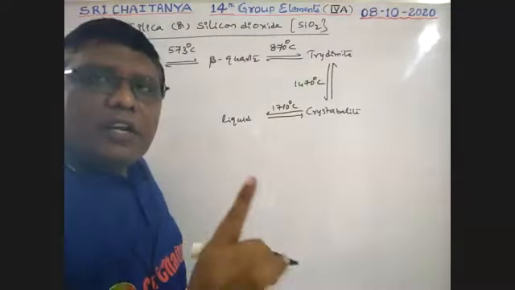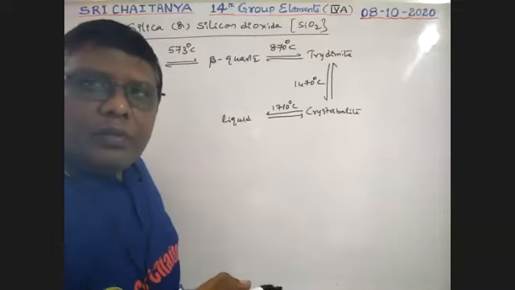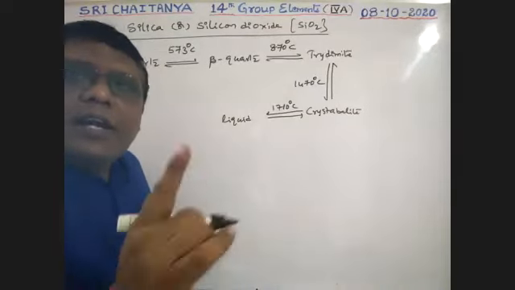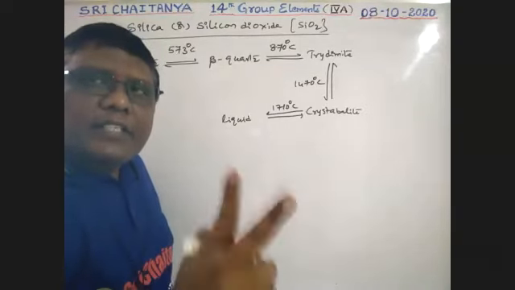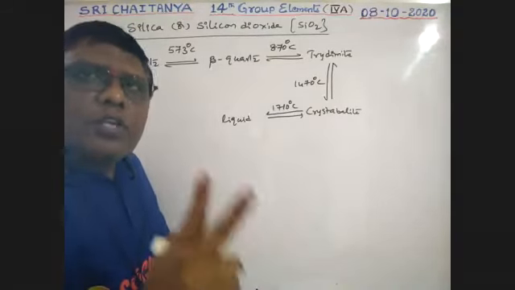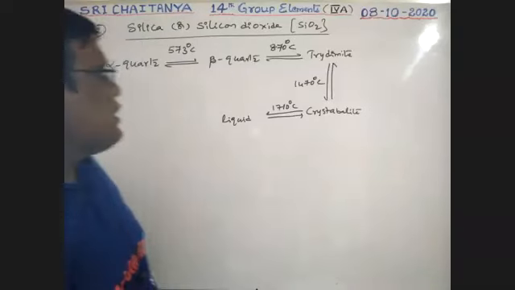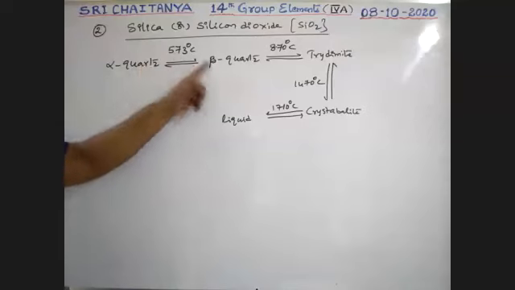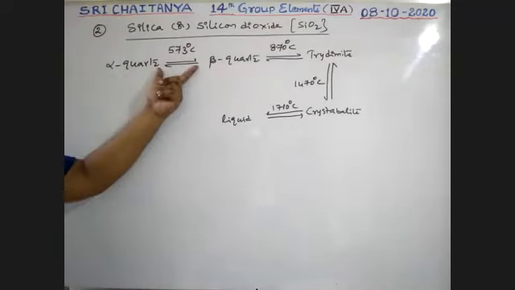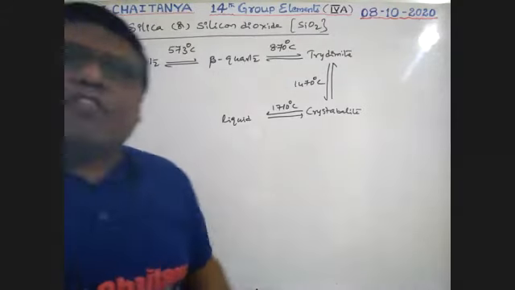So conversion of one form into another form happens by heating. These temperatures are called transition temperatures, at which two allotrope forms coexist in equilibrium. The transition temperature of alpha and beta forms is 573. Above 573, beta quartz. Below 573, alpha form. At 573, these two exist in equilibrium.